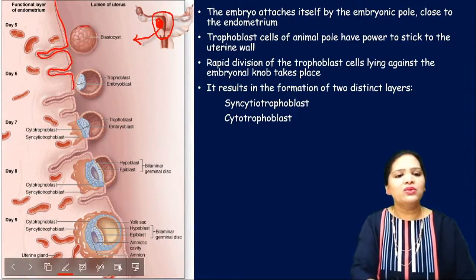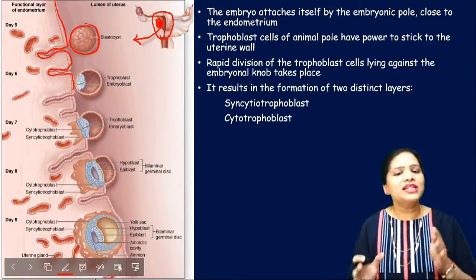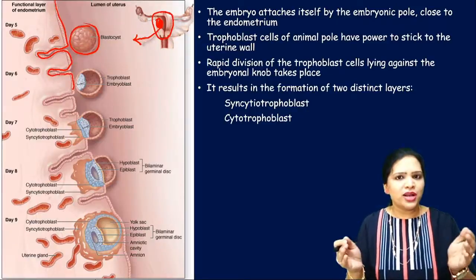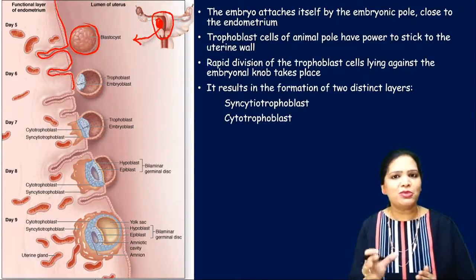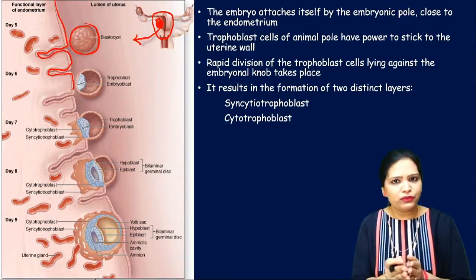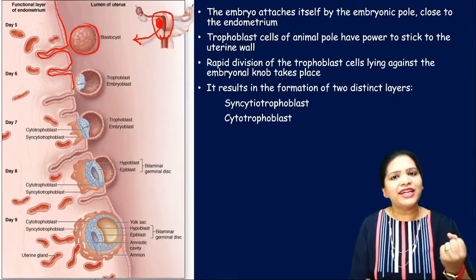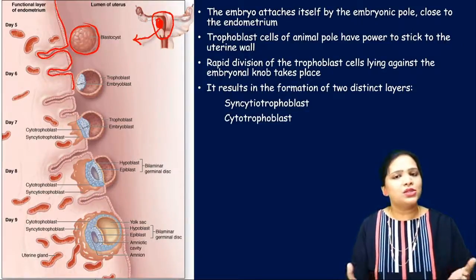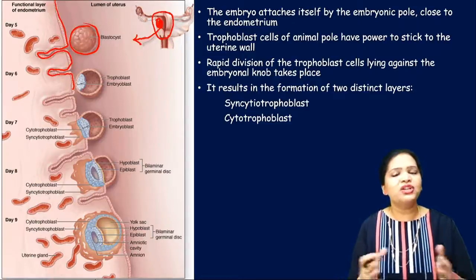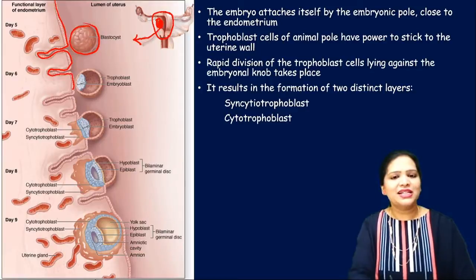Now this is the developed blastocyst. What happened? This blastocyst is going to come near the endometrium. The tissues of the endometrial cell and the blastocyst cells are going to get fused, joined together, and slowly the blastocyst enters inside the endometrium and is covered by the endometrial cell. That's how the implantation will be completed. Okay, so how it occurs, let us see.